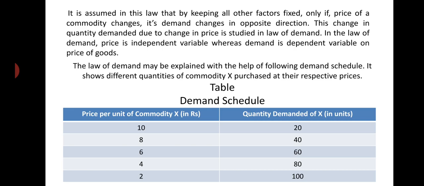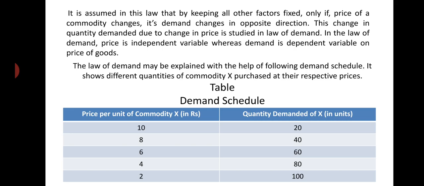Then the law of demand may be explained with the help of the following demand schedule. It shows different quantities of commodity X purchased at the respective prices. You see below in the table, a demand schedule is given. We have not mentioned here whether it is an individual demand schedule or a market demand schedule, because in case of individual demand schedule, the law of demand applies, as well as in case of market demand schedule, the law of demand applies. So we need not take the case of individual or market demand schedule. We can generally take demand schedule because in both the cases it is applied, right?